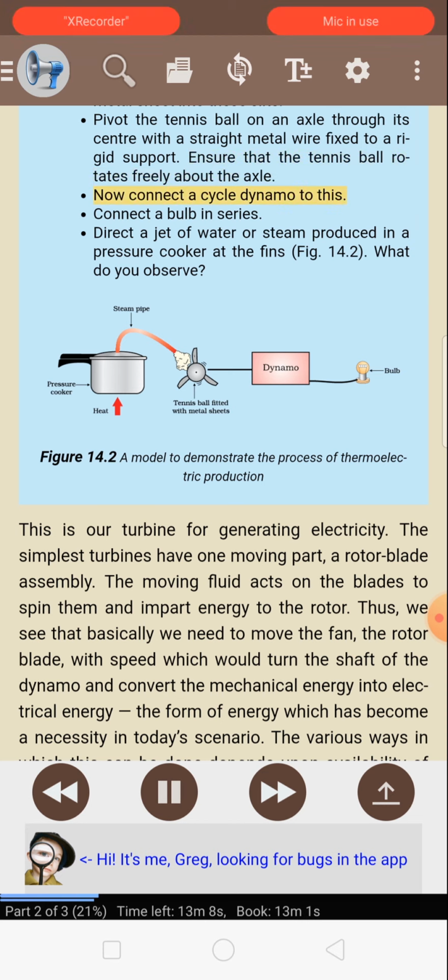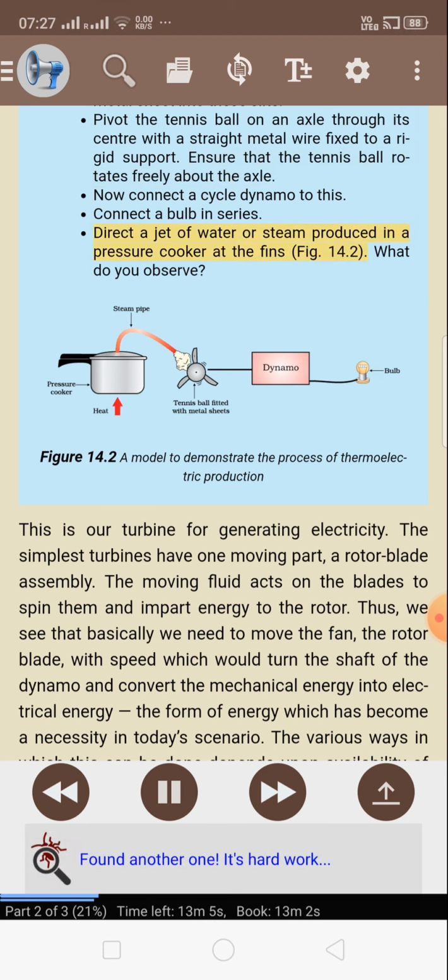Now connect a cycle dynamo to this. Connect a bulb in series. Direct a jet of water or steam produced in a pressure cooker at the fins. Figure 14.2. What do you observe? Figure 14.2. A model to demonstrate the process of thermoelectric production.